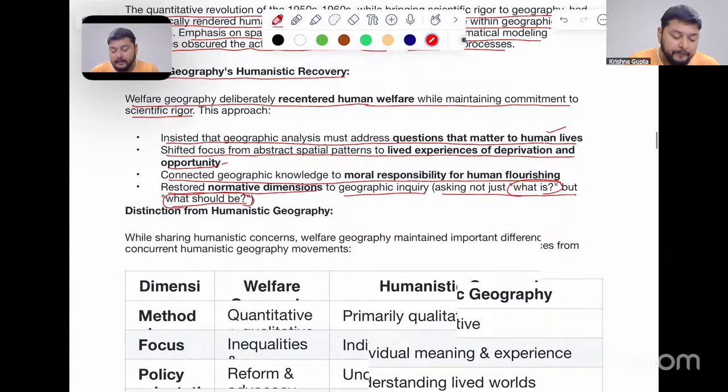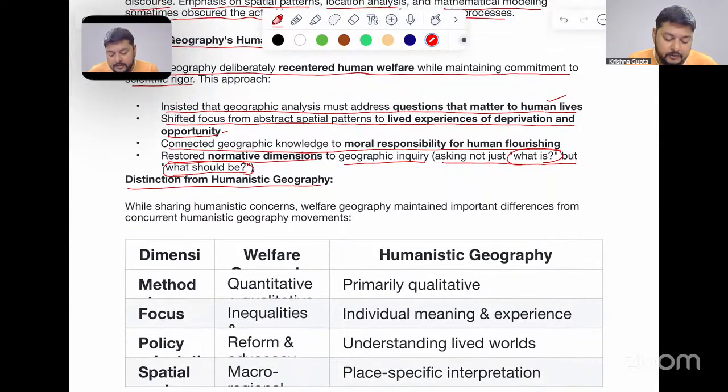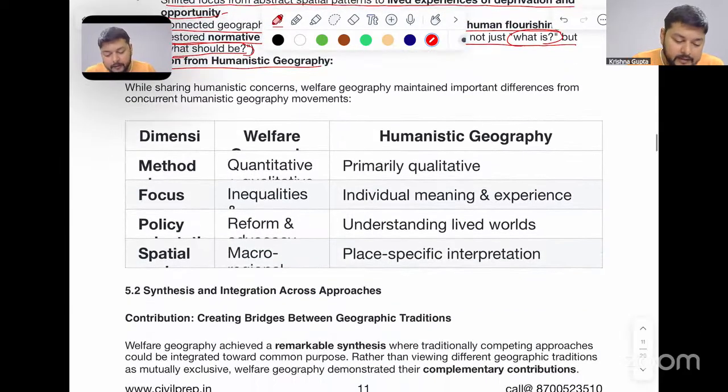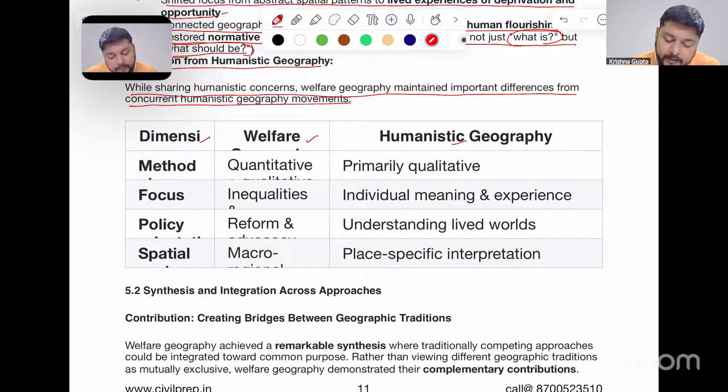Now, distinction from humanistic geography. If you look at this part here, while sharing humanistic concerns, welfare geography maintained important differences from the concurrent humanistic geographical movement. Dimension-wise, we compare welfare geography and humanistic geography. Method: here it is quantitative, there it is qualitative.